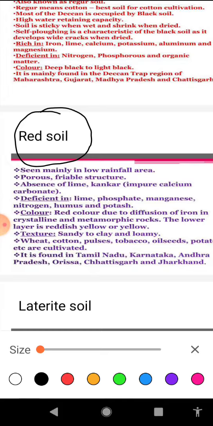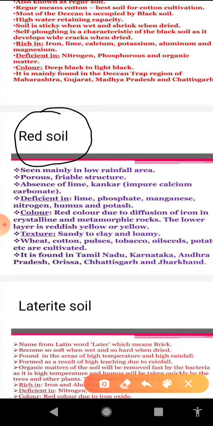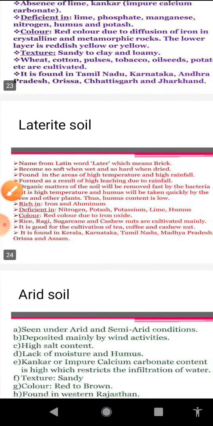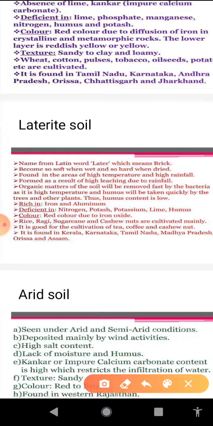After that, we will discuss another variety of soil, that is laterite soil.